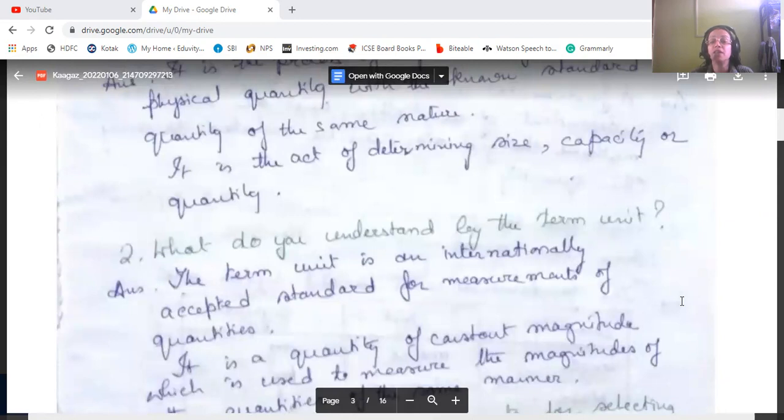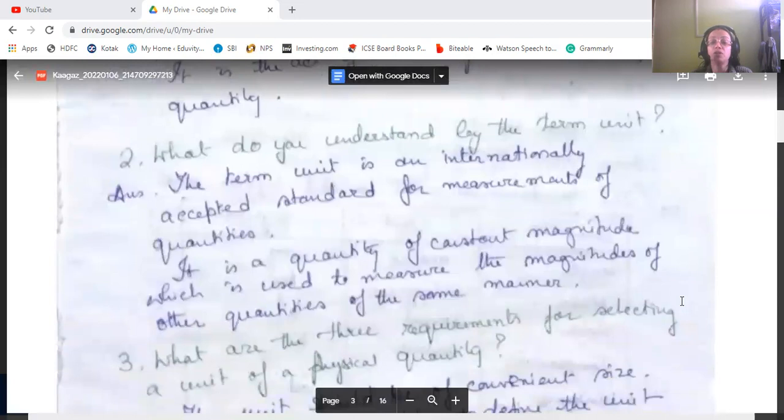Now, what do you understand by the term unit? A unit is an internationally accepted standard for measurement of quantities. It is a quantity of constant magnitude, which is used to measure the magnitudes of quantities of the same kind.